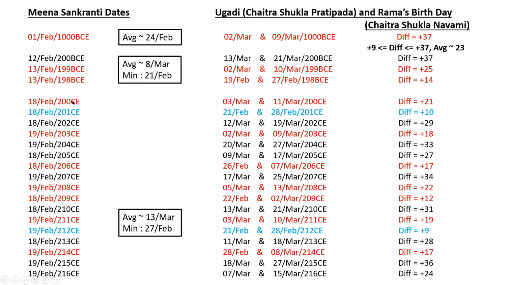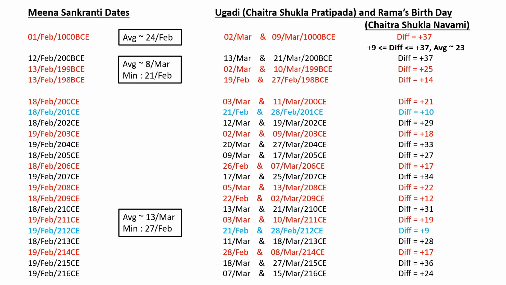After this point, it will be common knowledge. If you mention Chaitra Shukla Navami, people will know that it is in spring. That's why in these stories it is mentioned like that. It will be a repeating year-to-year occurrence. Otherwise, if it's a one-off event, like in 1000 BC, it happens in one year, and for the next 5-6 or 10 years it doesn't happen like that. It will go back to winter. It will not be a special day like that. It will be common knowledge, commonly occurring.